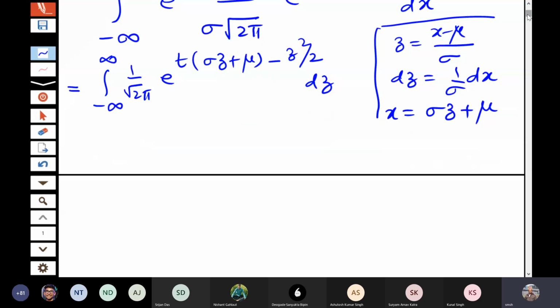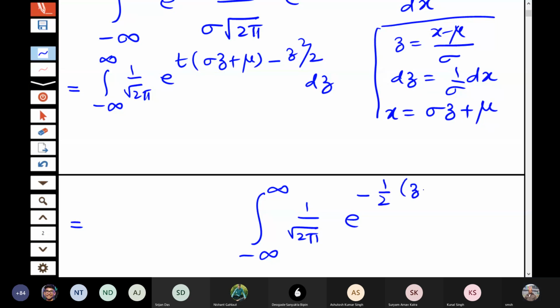Okay, so what we do, we adjust this term which is there in exponent and we write it as integral from minus infinity to infinity 1 by root 2 pi e to the power minus 1 by 2 into z minus sigma t whole square dz, and e to the power mu t plus half sigma square t square.